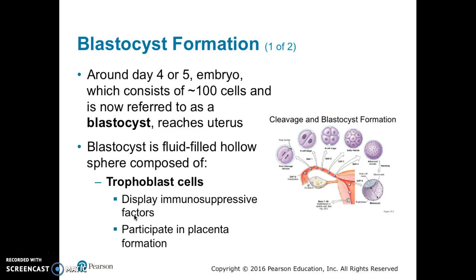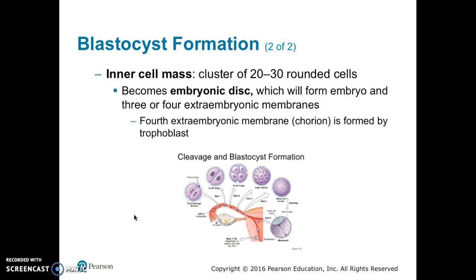Around day 4 or 5, the embryo, which consists of about 100 cells and is now referred to as a blastocyst, reaches the uterus. The blastocyst is a fluid-filled hollow sphere composed of trophoblast cells, which display immunosuppressive factors and participate in placenta formation. The inner cell mass is a cluster of 20 to 30 rounded cells. This becomes the embryonic disc, which will form the embryo and 3 to 4 extraembryonic membranes. The fourth extraembryonic membrane, called the chorion, is formed by the trophoblast.